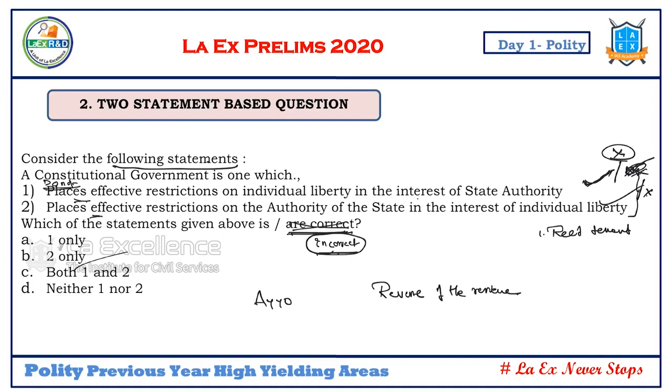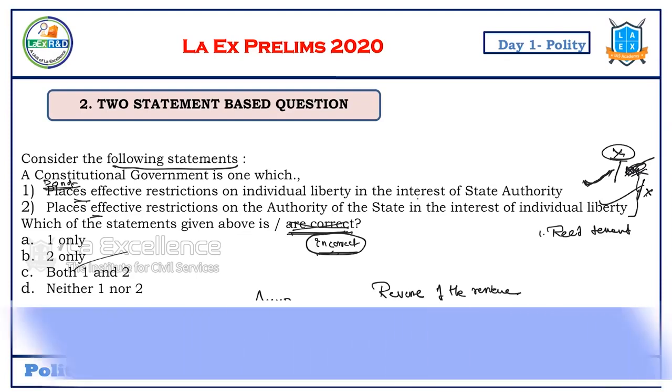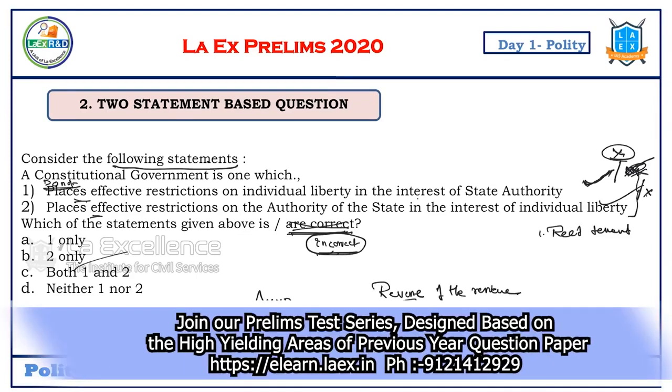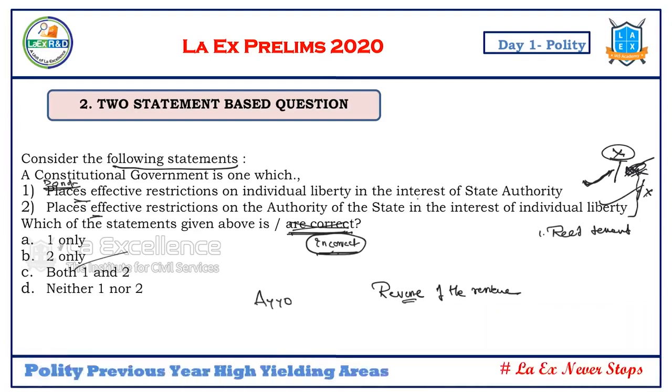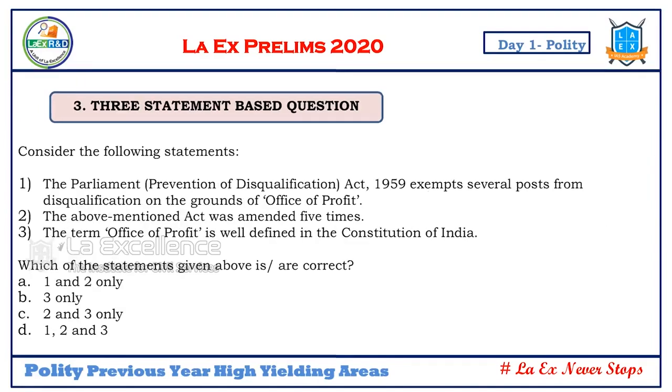In this context, the number of students doing the question wrong is also high. So reverse of the reverse, it means he will ask for the incorrect statement, and that statement will be negatively written rather than direct or positively written. Those kinds of statements confuse students in the exam because of the exam tension. When it adds up, you tend to make the mistake on that particular area. You need to be very careful in that particular context.